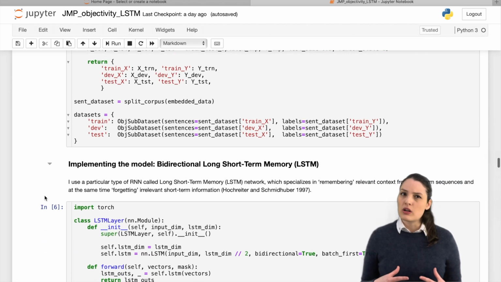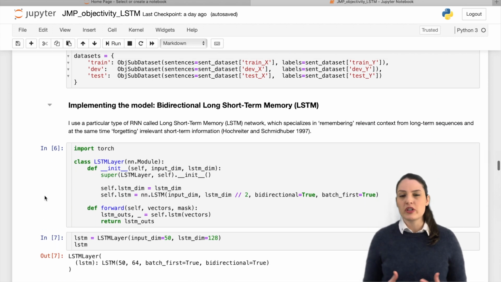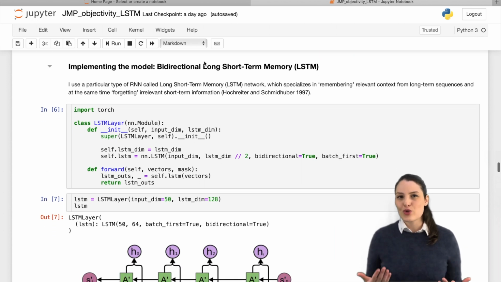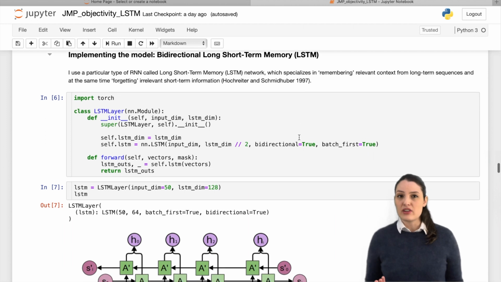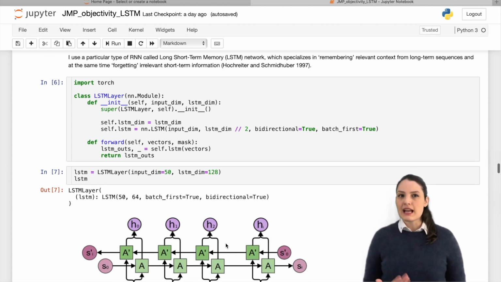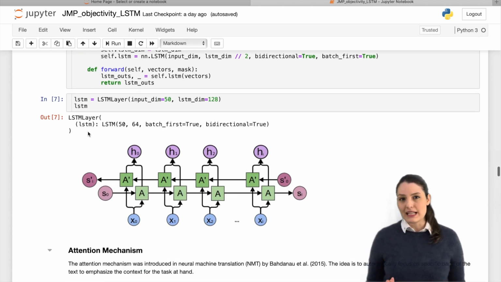Now, to train the model, I use a particular type of recurrent neural network called a long short-term memory network, which specializes in remembering relevant context from long-term sequences and at the same time forgetting irrelevant short-term information. In the model, I use bidirectional layers because it typically increases accuracy and mitigates forgetting issues.